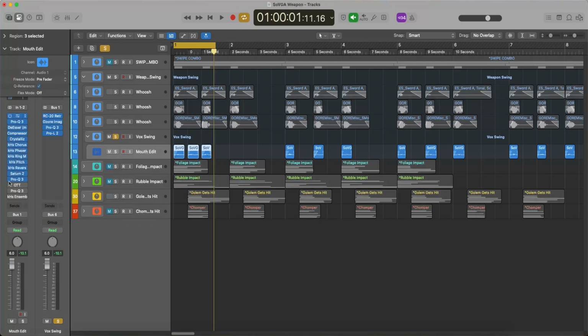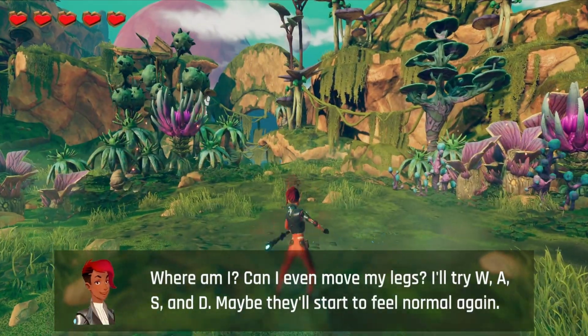Finally, for the ancient alien staff, I heavily processed my own voice and layered it with metallic whooshes and shimmers to give the proper weight and feel to her swing.